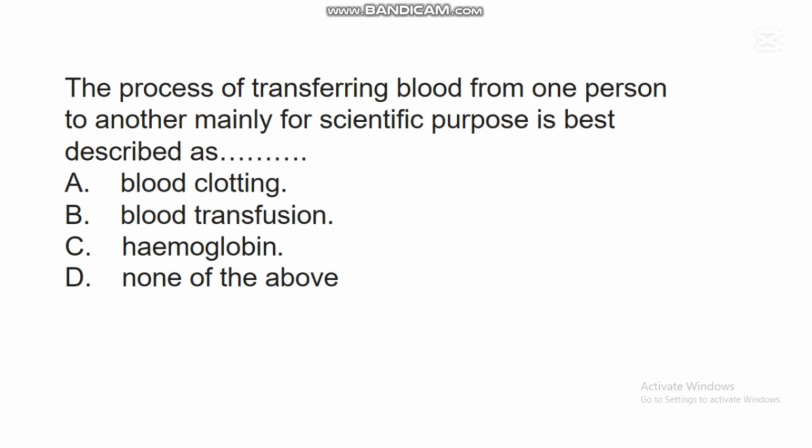The first question we have here says, the process of transferring blood from one person to another, mainly for scientific purpose, is best described as dash. A. Blood clotting. B. Blood transfusion. C. Hemoglobin. D. None of the above. In this question, the correct answer is B.